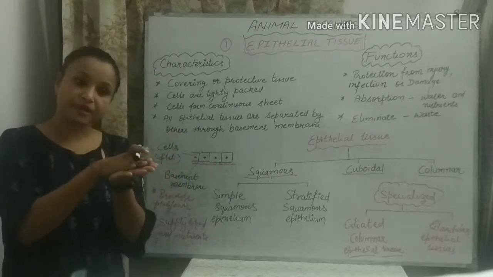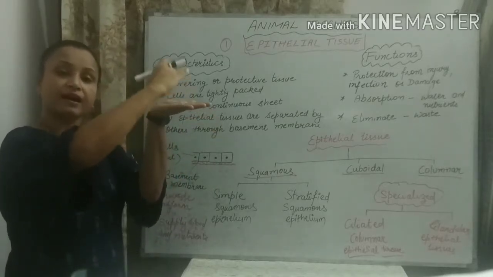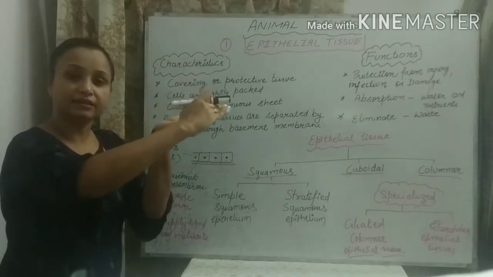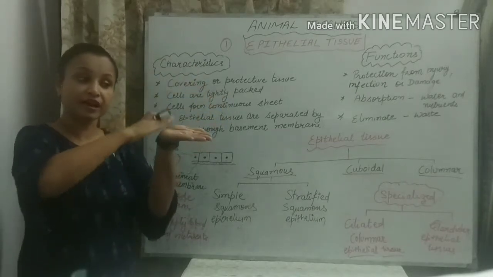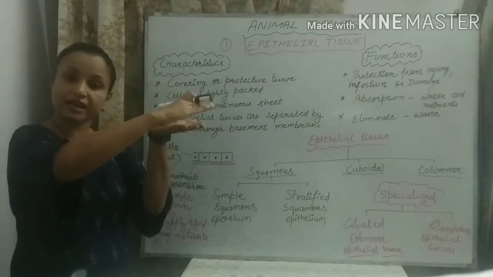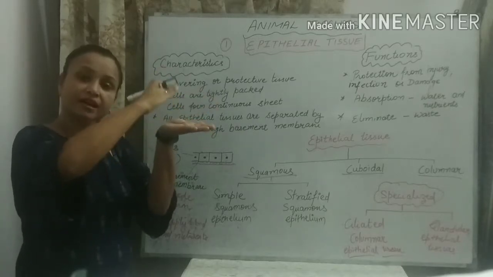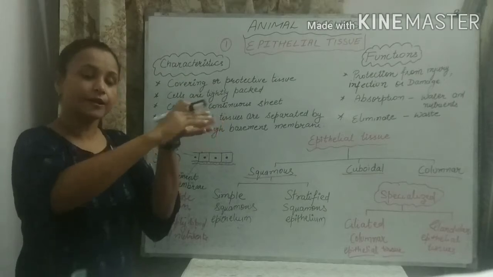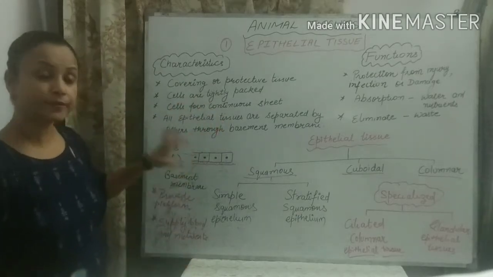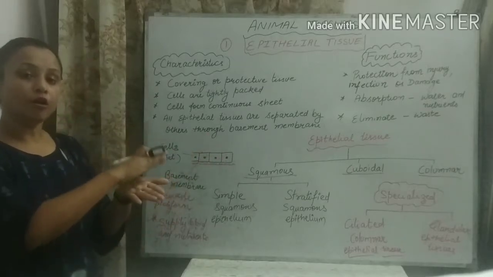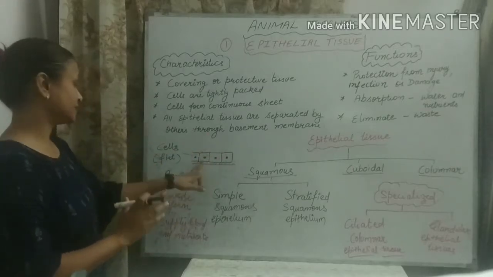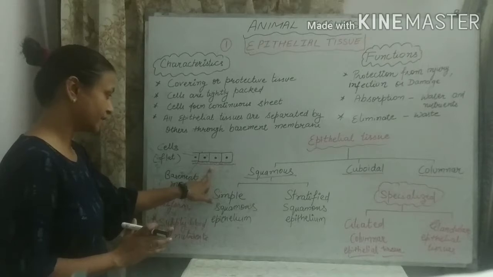Means on the basement membrane, the cells are arranged just like floor tiles. We can see the tiles on the floor. They are arranged, okay, they are having one symmetry. They are arranged. They are tightly packed. And so, like that, the epithelial cells are arranged on a particular membrane that is known as the basement membrane.